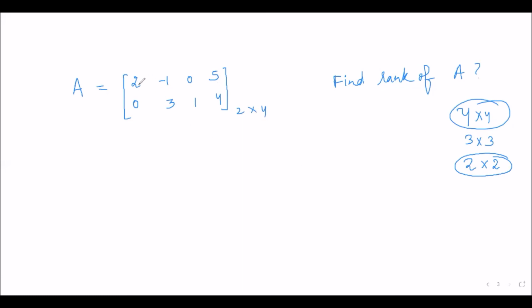So if I consider this submatrix, consider the submatrix B, which is 2, -1, and we are considering these first two columns, 0, 3. If I evaluate its determinant, it is 6 and it is non-zero. So in this particular matrix A, we have a submatrix of order 2 whose determinant is non-zero. And what about the first condition?